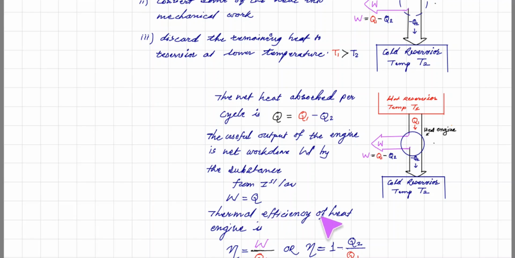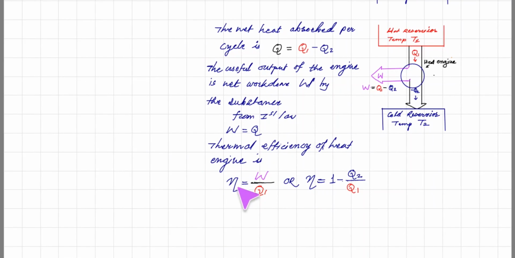Therefore, when we talk about efficiency, the input heat energy taken is Q1, and how much of that energy is converted into work is basically the efficiency. So the thermal efficiency of a heat engine is efficiency eta equal to the total work done by the engine divided by the amount of heat energy absorbed by the heat engine, or eta is equal to 1 minus Q2 upon Q1, because W is equal to Q1 minus Q2. By putting that value, we get efficiency eta is equal to 1 minus Q2 upon Q1.